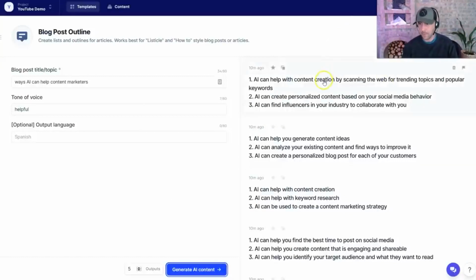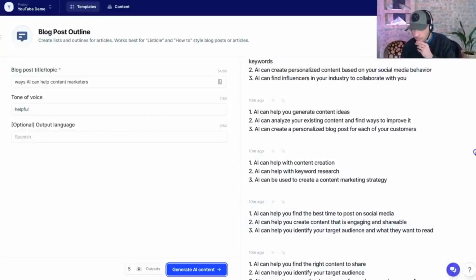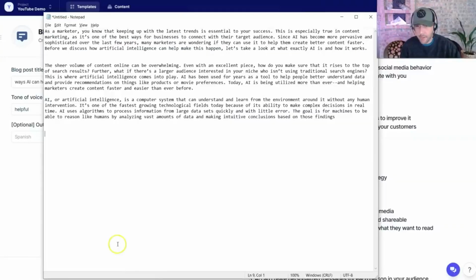So it tells me the different ways that it can help and it can work with content creation, keyword research, creating a content marketing strategy. Like literally, I did 5 on this because I left it as the default here, and this is the outline, right? So I've literally created a shell, and let's see here, which one do I like the best? So now I'm able to go take this and I add this in.